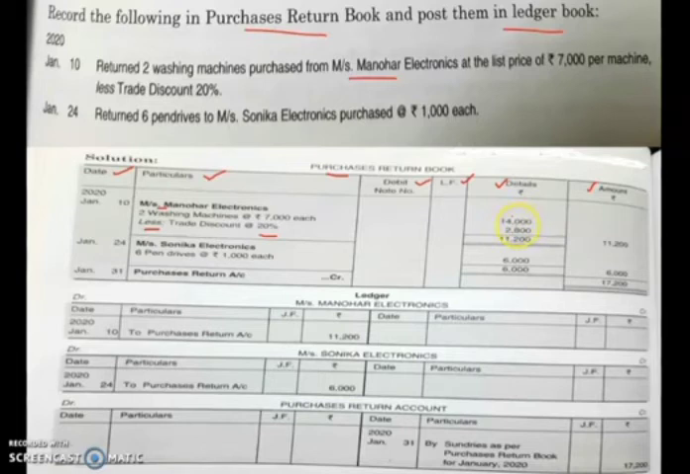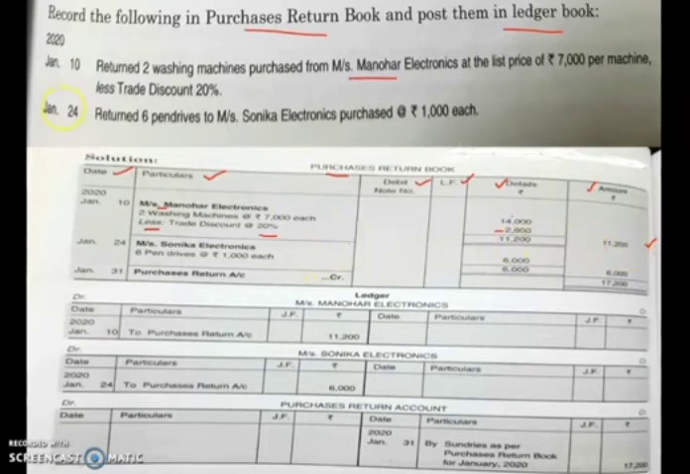Okay, the value of the product. So 14,000 into 20 divided by 100. So after calculation you will get an amount of 2,800. That is your trade discount. Now subtract this value, 14,000 less 2,800. So you will get the value of that product, 11,200. So after discount, the goods which have been returned are of the value 11,200. The same you will write in the amount column over here.